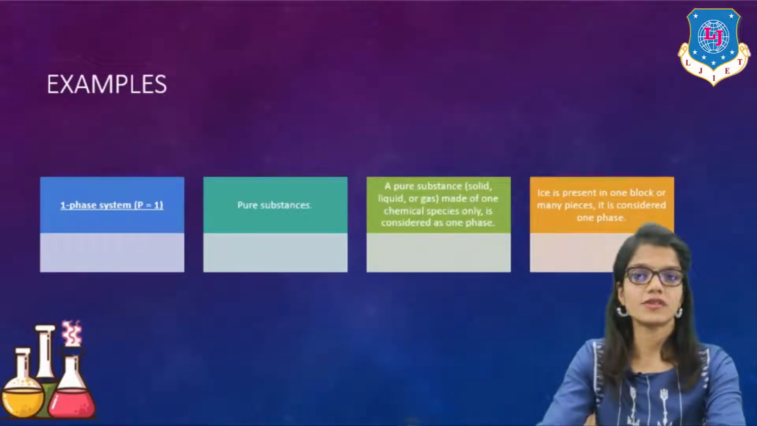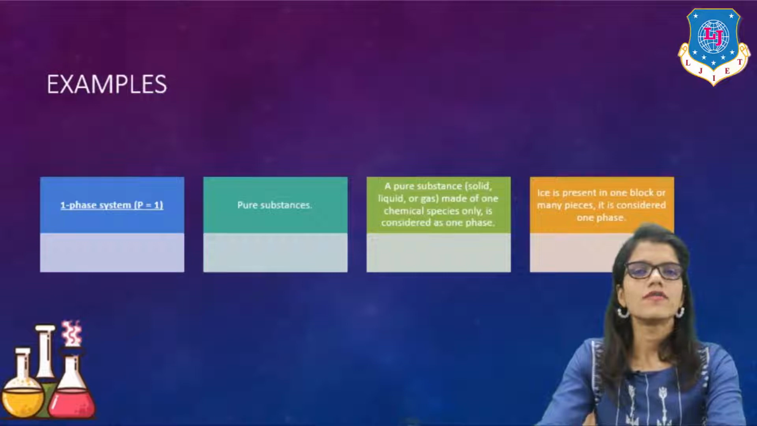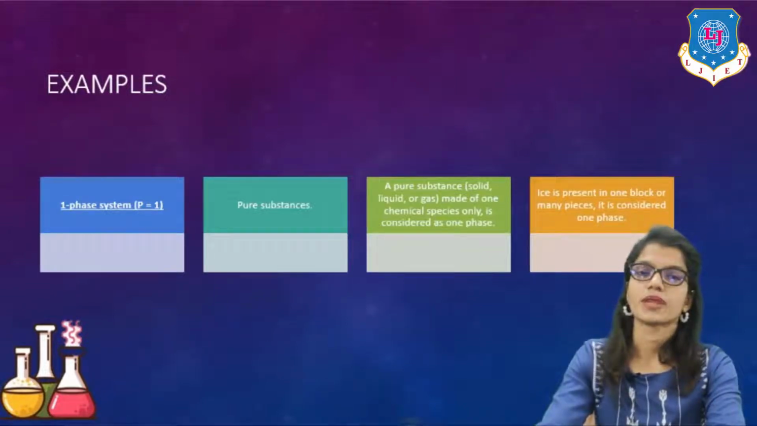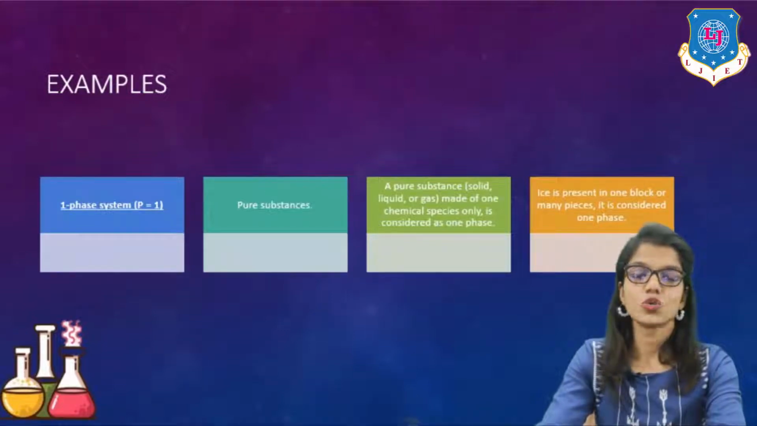which is an American physicist, has given a rule or a mathematical formula which shows the relationship between degrees of freedom, phases and components of the chemical systems. This particular mathematical formula is known as Gibbs phase rule. So we have seen the applications of phase rule.